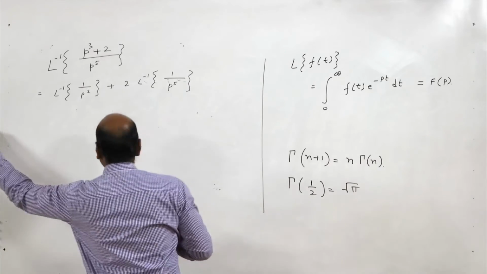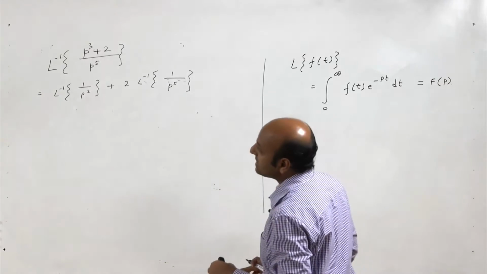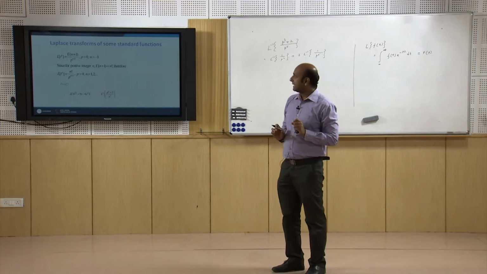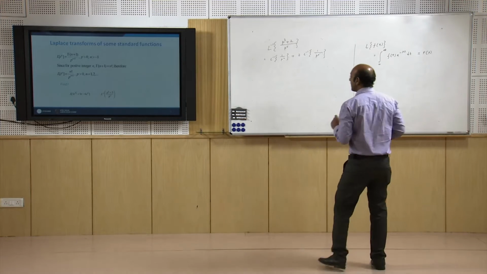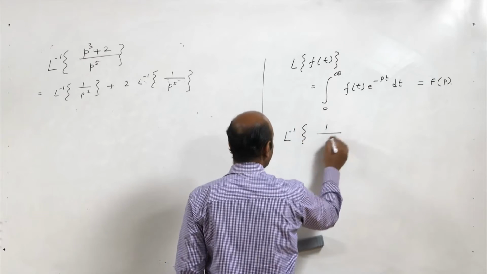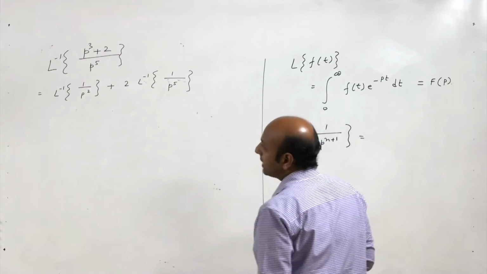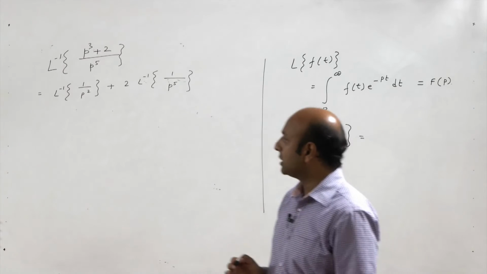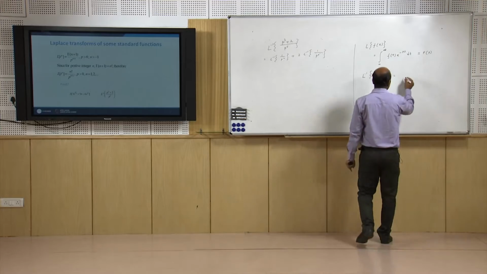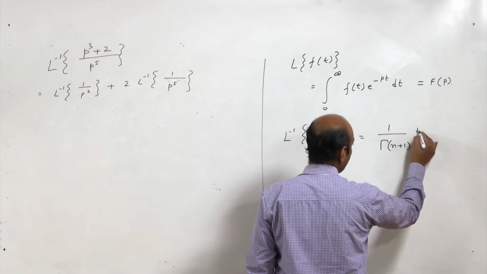Now recall the definition. Laplace transform of t raised to the power n is given as gamma n plus 1 upon p raised to the power n plus 1. So what will be the Laplace inverse of 1 upon p raised to the power n plus 1 from here? It is nothing but, gamma n plus 1 is a constant quantity, so it will go to the right hand side. So it will be nothing but 1 upon gamma n plus 1 into t raised to the power n by that definition.